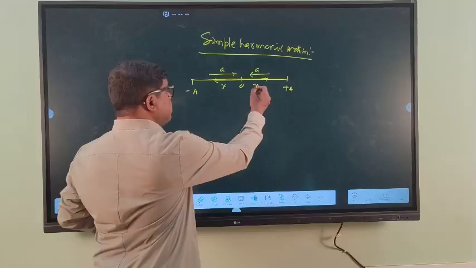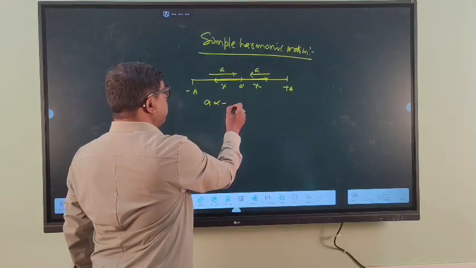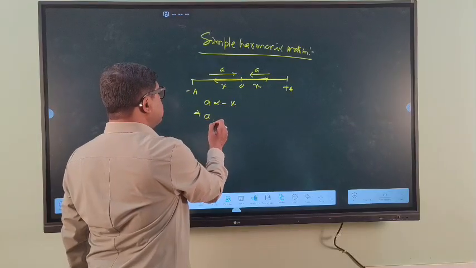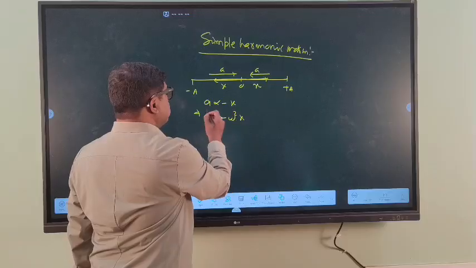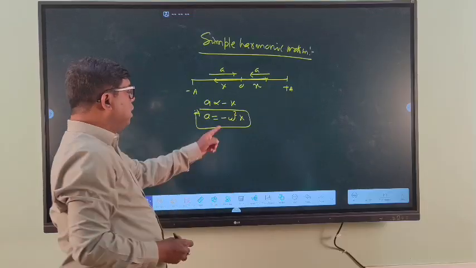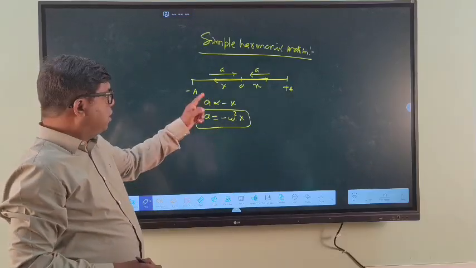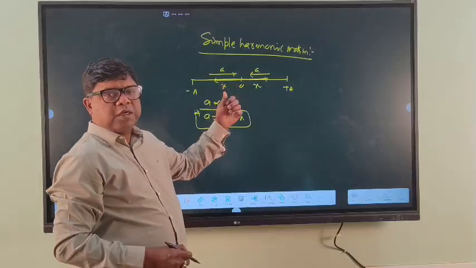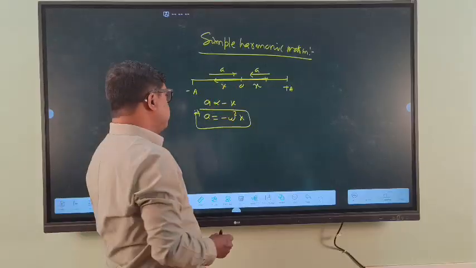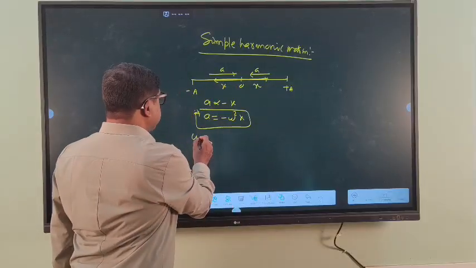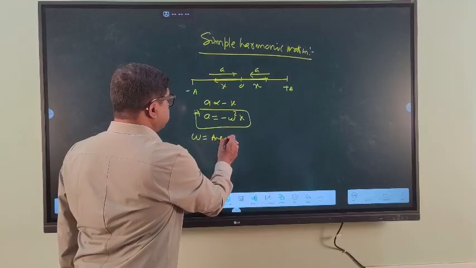That is, displacement and acceleration are in opposite directions. That is, A is equal to minus omega square into x. The negative sign indicates that the acceleration and displacement are in opposite directions. Omega is called the angular frequency.